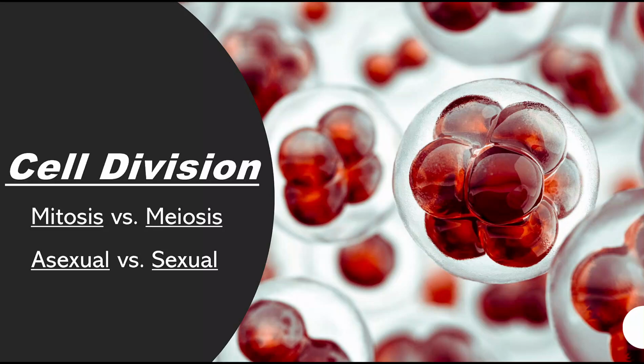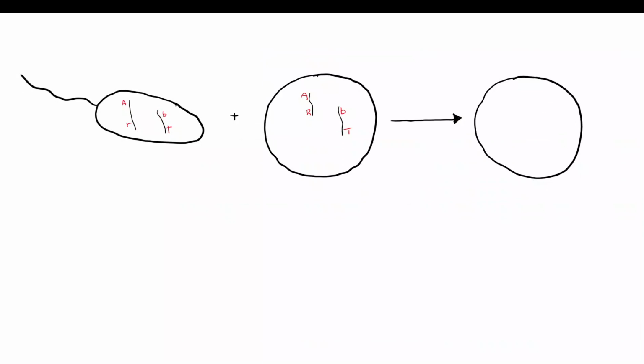Welcome to the video on cell division, looking at mitosis versus meiosis and asexual versus sexual. Let's take a look. We're going to start with the cell all the way to the left. This is our sperm, and the one to the right is the egg, also known as the ovum.